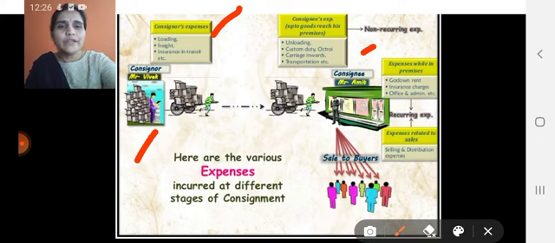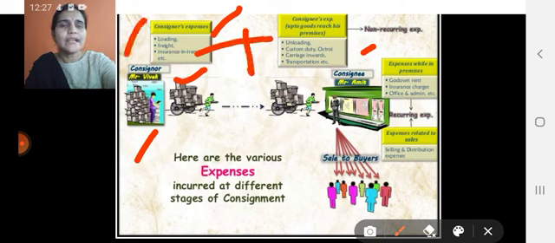He is the owner of the goods, and he is the agent. At the time of sending the goods, the consignor incurs expenses in the form of loading, freight charges and insurance in transit. In the same way, the consignee also incurs expenses like unloading, customs duty, carriage inwards and transportation. These consignor and consignee expenses are of a non-recurring nature.